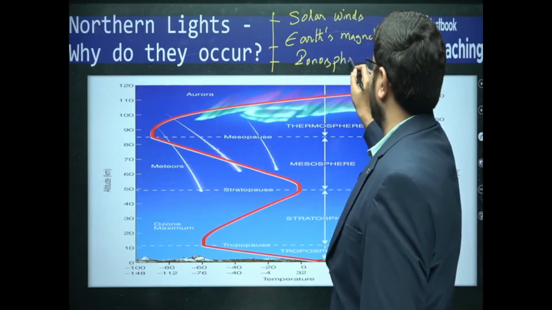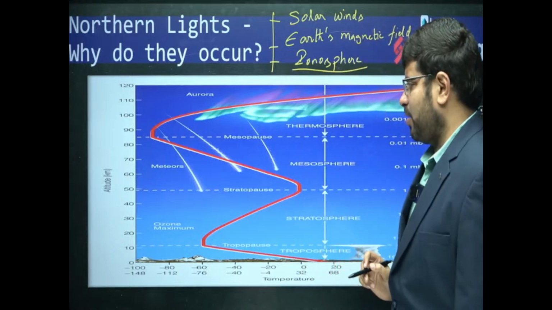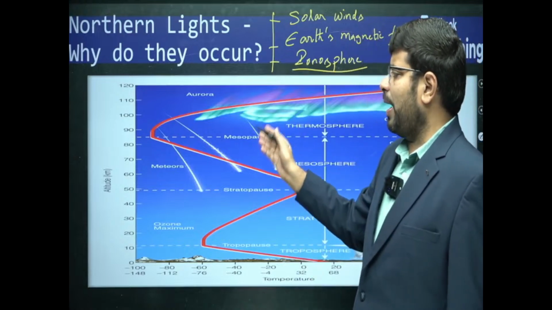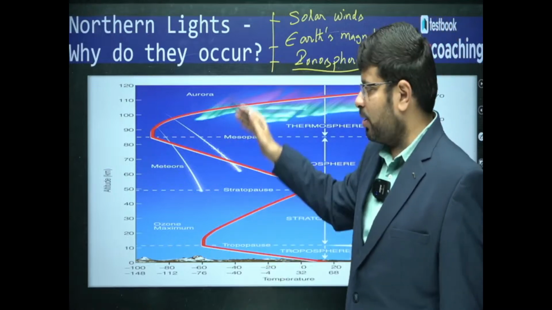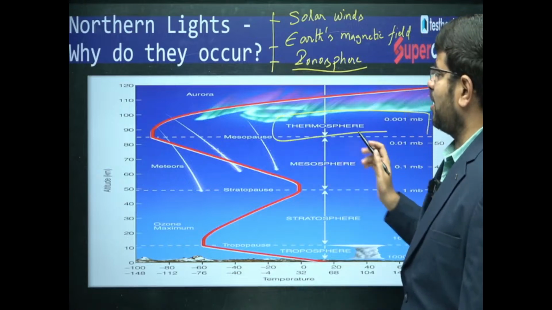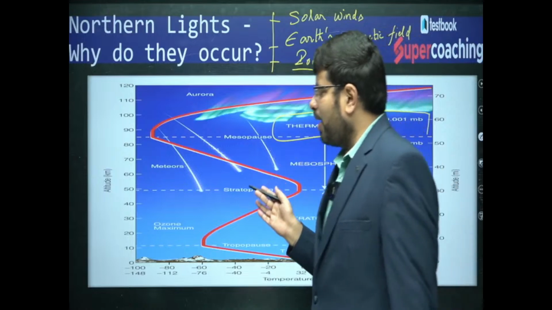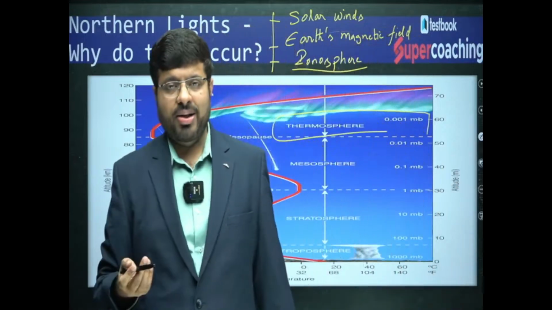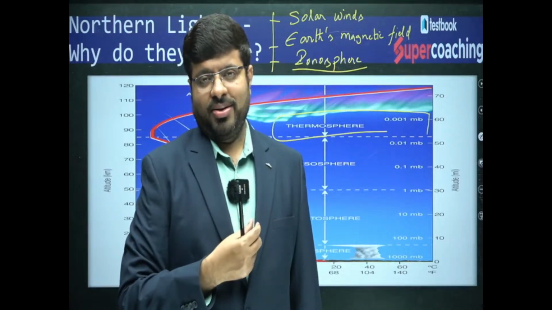We'll discuss the ionosphere. Electrically charged particles are present at a height of around 80 kilometers, beyond 80 kilometers from the surface of the Earth. This layer is called the thermosphere, and within this thermosphere, which is also called the ionosphere, we find that because of these factors together, the beautiful spectacle of northern lights occurs, right?